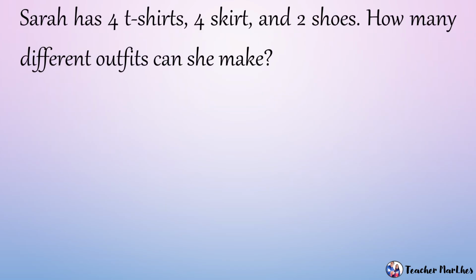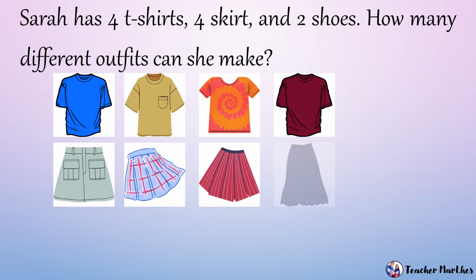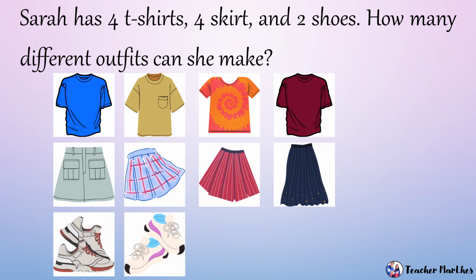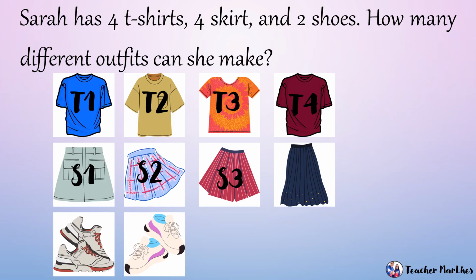Another example: Sarah has 4 t-shirts, 4 skirts, and 2 shoes. How many different outfits can she make? So, 4 na t-shirt, 4 na skirt, and 2 shoes. Lalagyan natin siya ng pangalan or ng letter. For t-shirt, we have T1, T2, T3, then T4. T stands for t-shirt. Then, yung skirt naman, we have S1, S2, S3, and S4. Then for shoes, we have SH1 and SH2.